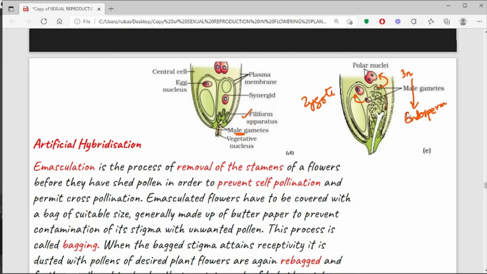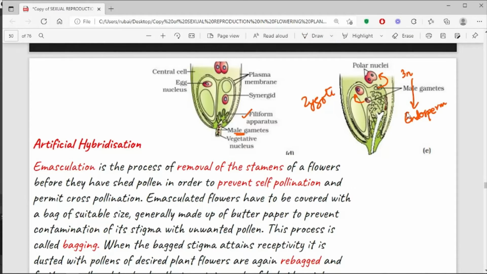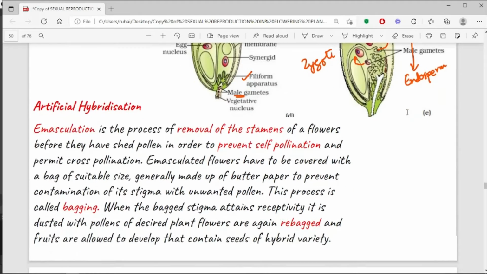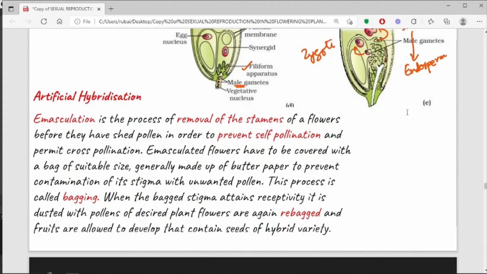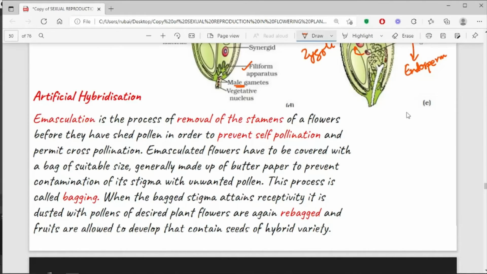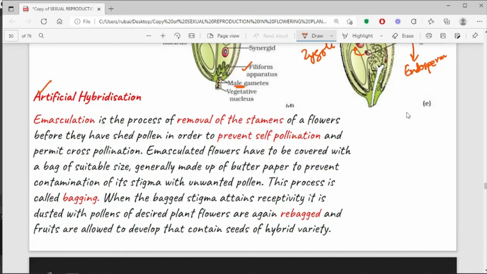Now, this whole process of pollen-pistil interaction is important to us because it helps us in hybridization, or forming crops or plants according to our preferences. Right, now how exactly do we carry on with the process of artificial hybridization? There are some terms which are important in this particular topic, and they are highlighted with red color.